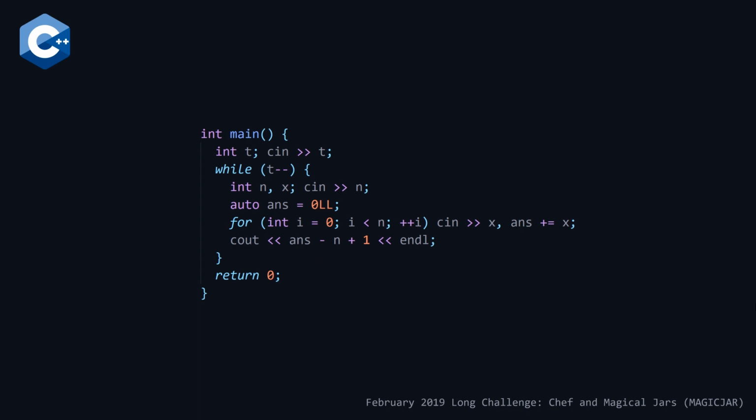And the last thing to talk about for this problem is going to be the time complexity, which for this problem is going to be big O of t times n, where t is the number of test cases and n is the number of chefs.